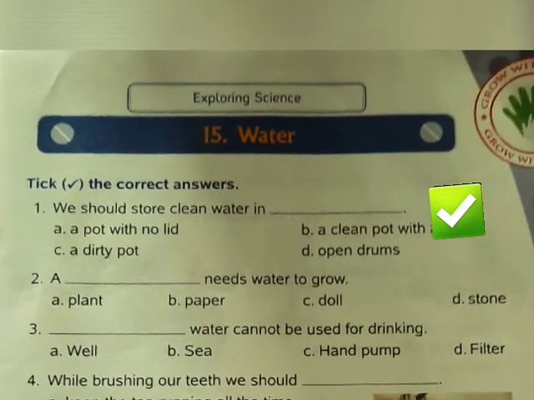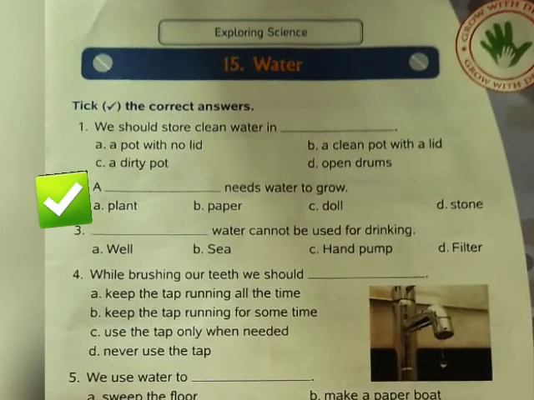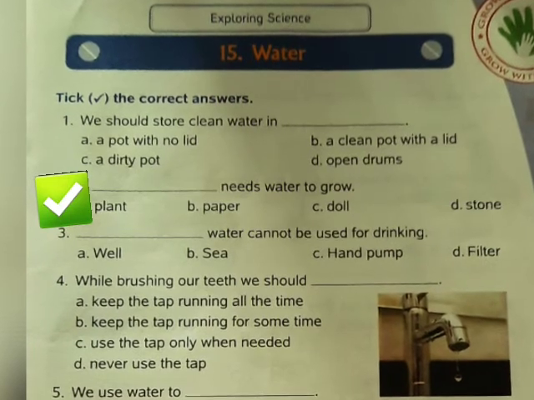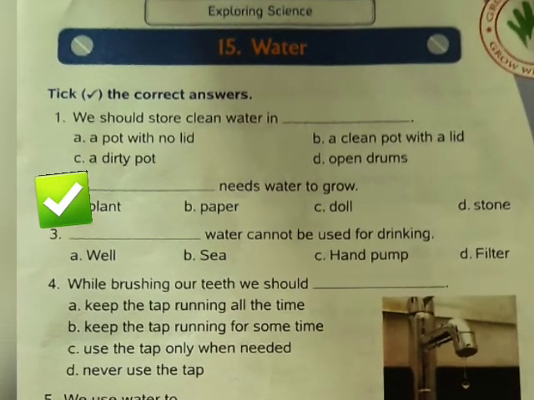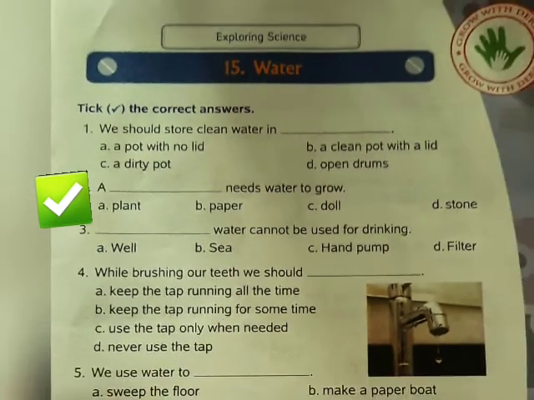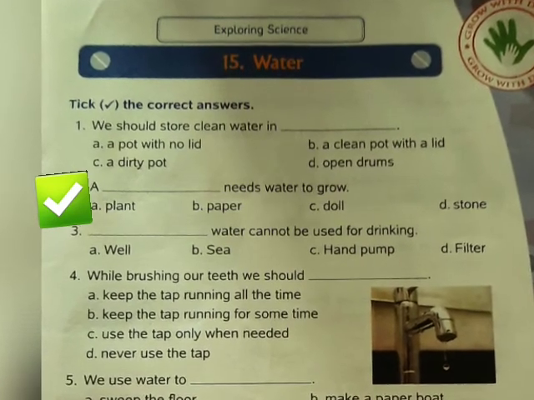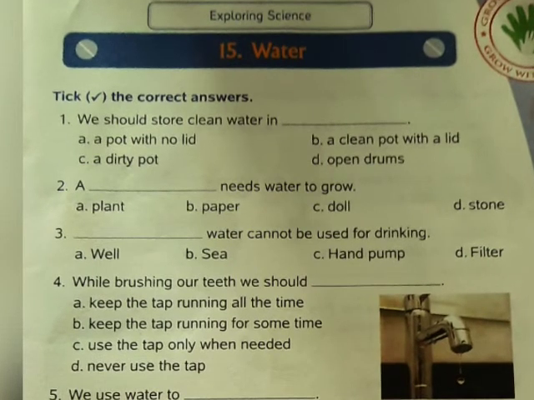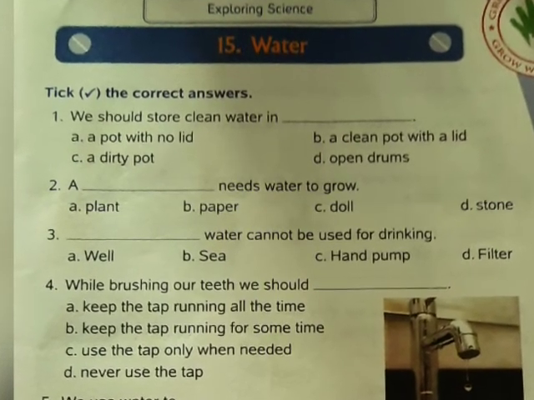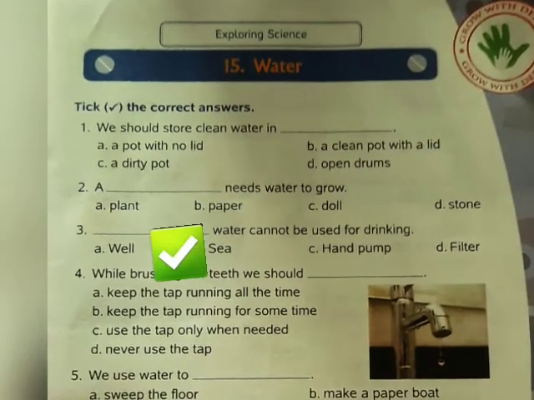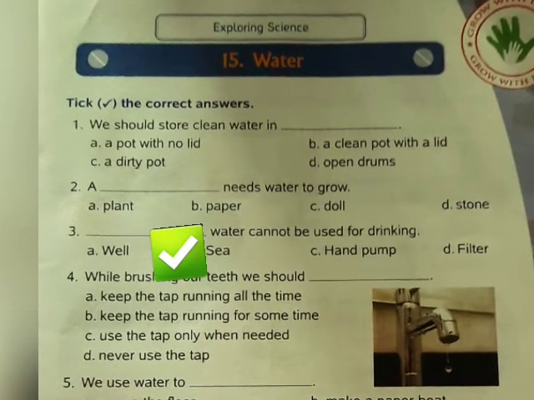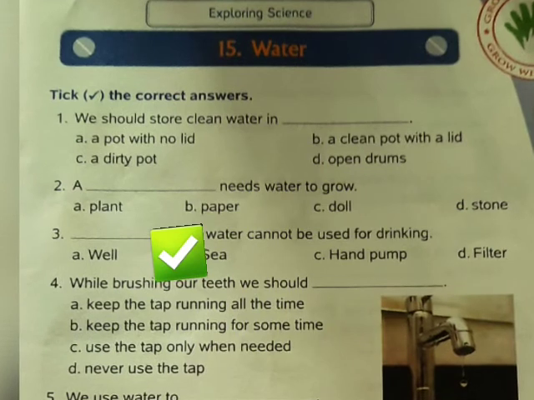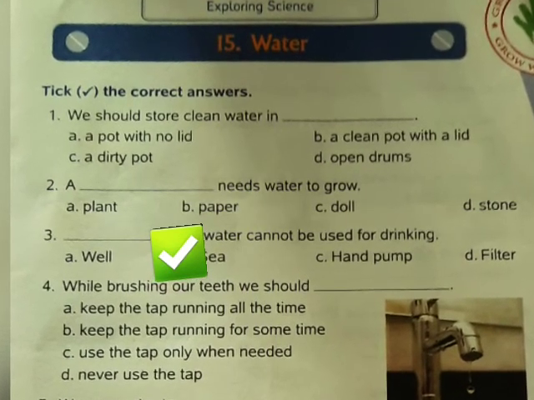Now, number 2, a dash needs water to grow. Plant, paper, doll, stone. I know you know the right answer, plant. Number 3, dash water cannot be used for drinking. Well, sea, hand pumps, filter. From well, hand pump and filter we take water to drink. Sea water is salty, so we can't drink sea water.